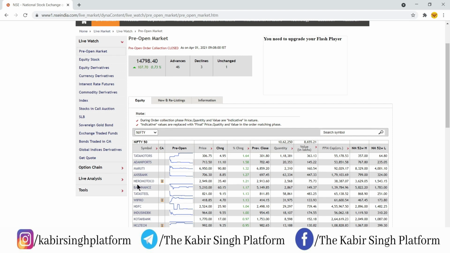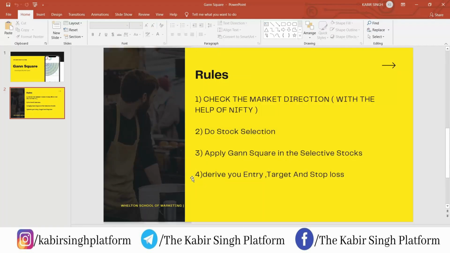So I will be checking these stocks according to our strategy and how you can trade this strategy very easily. The first step is that you have to check the market direction with the help of Nifty during the pre-market time. Now you have to pick the stocks. We have picked 5 stocks based on the pre-market data, which I have already told you. Now I will be checking those stocks on the charts in just a few minutes. You have to apply Gann Square, which I'll tell you now. After that, you have to derive your entry, stop loss and targets. This will also be explained in just a few minutes.